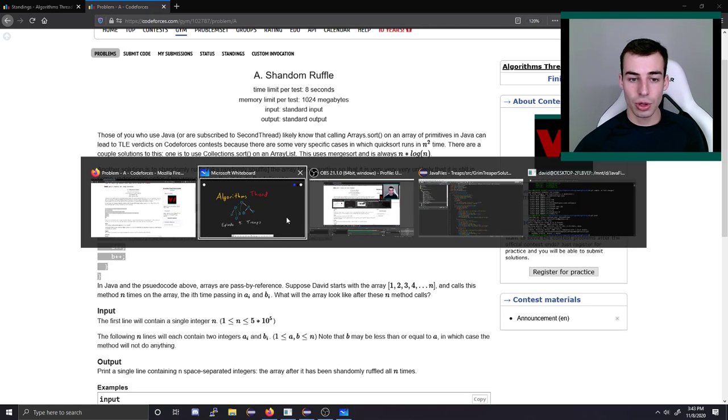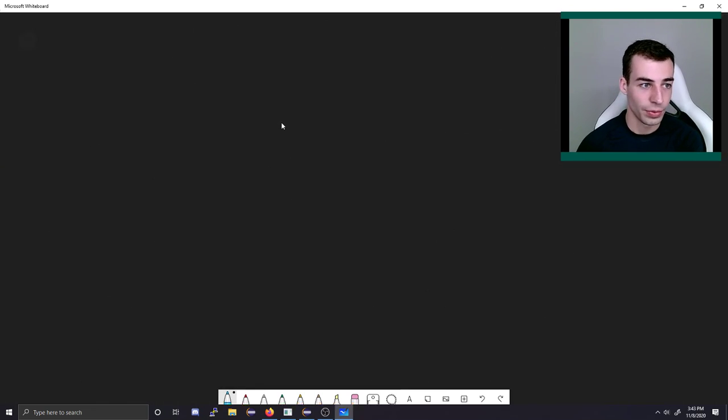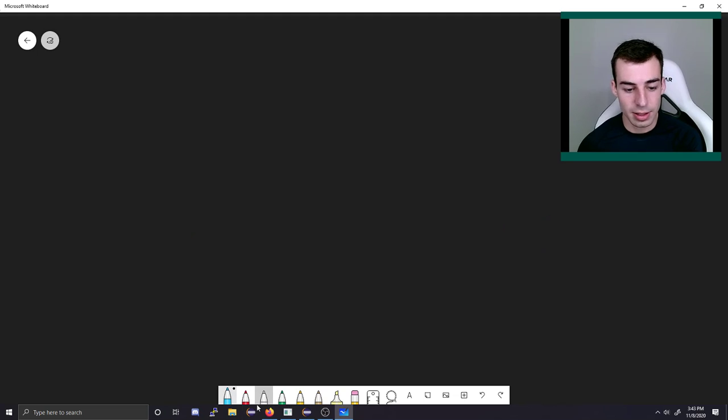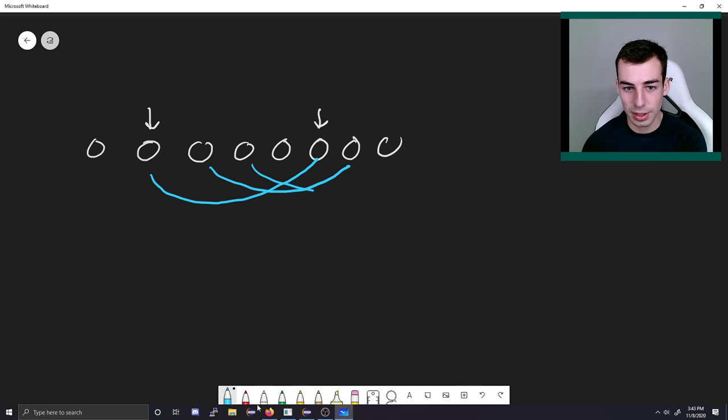What is this problem? What's going on here real quick? So let's talk about that. The way we Shandom Ruffle this array here, let's make a new whiteboard, is we've got a bunch of elements, and the idea is if we shuffle the array before we call arrays.sort, then they won't be able to predict how it's shuffled. In order to do that, we're going to pick 2 pointers like this, maybe this left point and this right end point, and we're going to swap these 2 elements with each other, and then swap these 2 elements, and swap these 2 elements, and then we're going to keep going until one of 2 things happens.